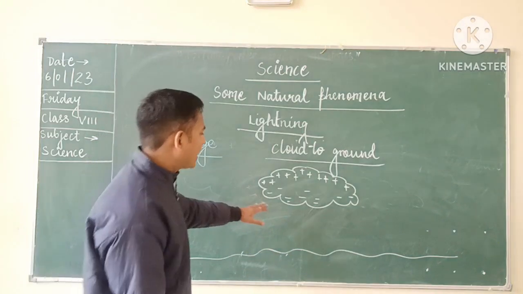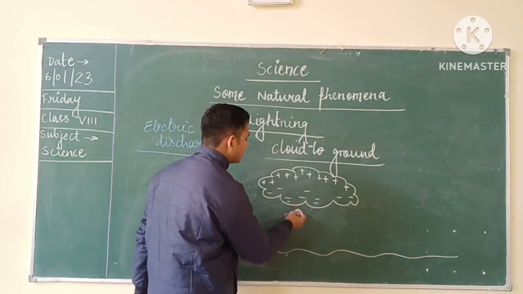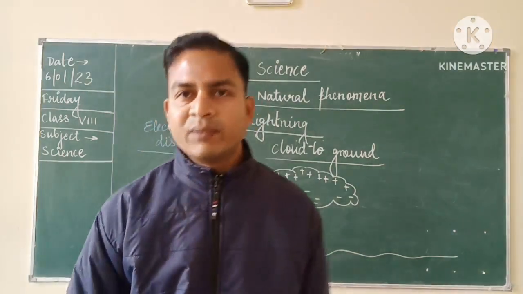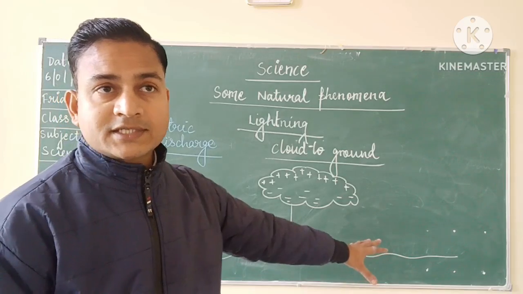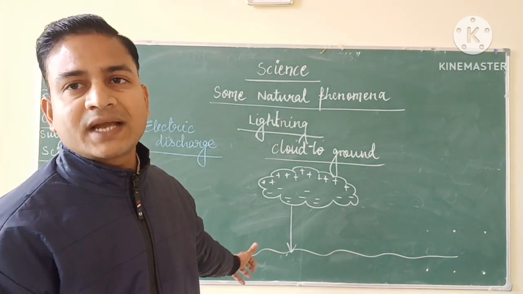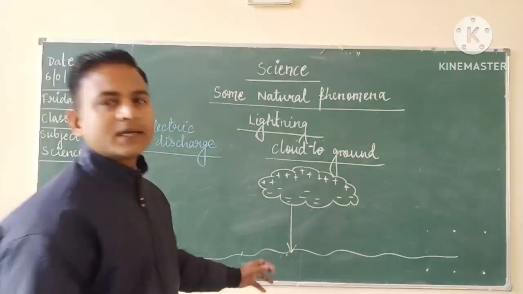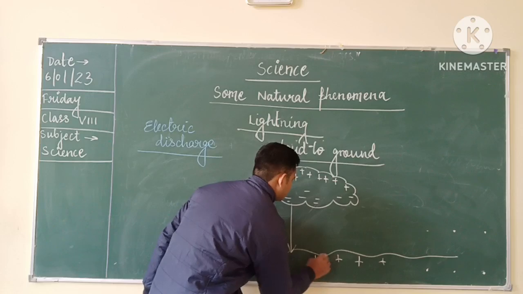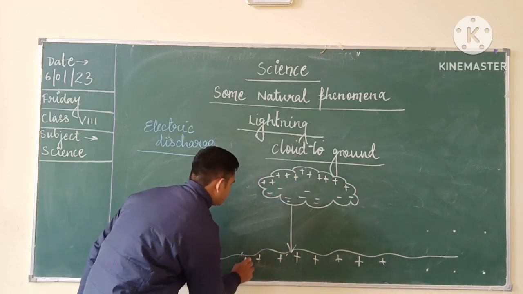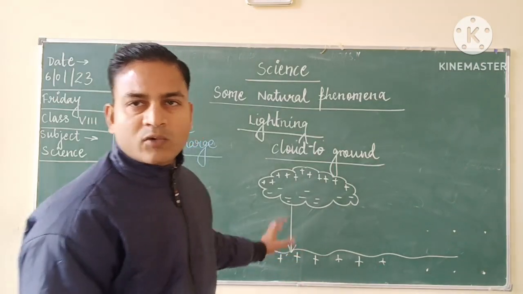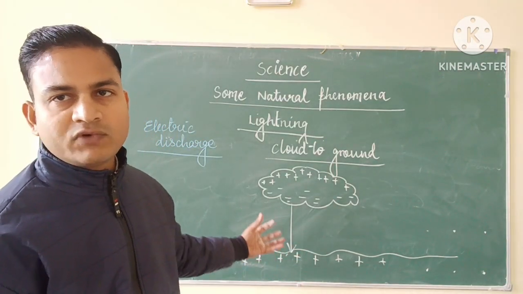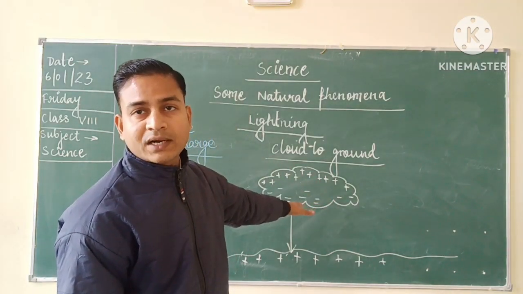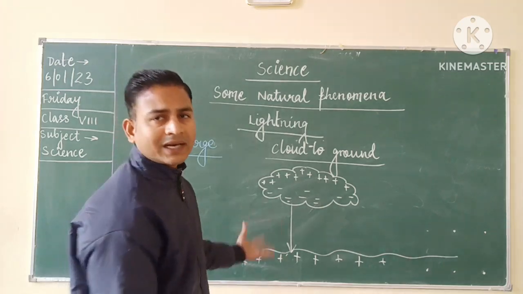Okay, so what will happen is that these negative charges try to move towards the ground. And why will they move towards the ground? Because the ground is trying to behave as a positive charge entity, a positively charged object. As you can see, the ground is behaving as a positively charged body, and the negative charges which are more in the lower portion of the cloud try to move from the cloud towards the ground, like this over here.